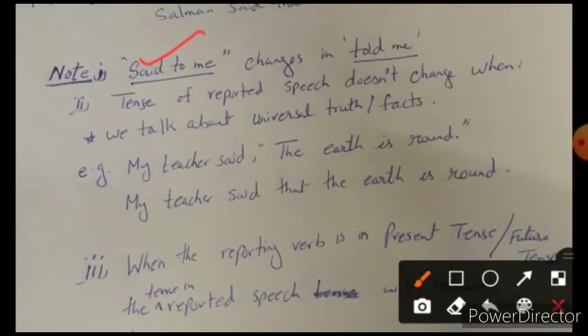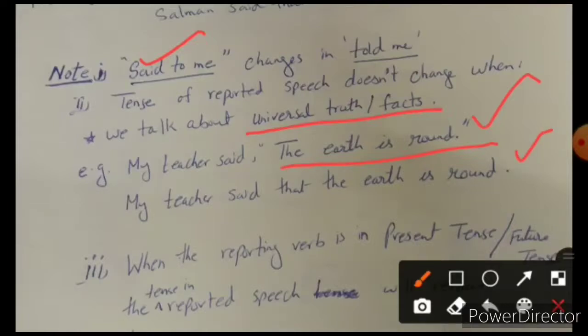Then the next thing is that the tense of the reporting speech doesn't change when we talk about the universal truth. This is another important point. When you're talking about universal truth, then you're not going to change the reporting speech. Why? Because if something is universally true, you can't change it. You can't change the realities over here. So "The teacher said the earth is round" becomes "The teacher said that the earth is round."